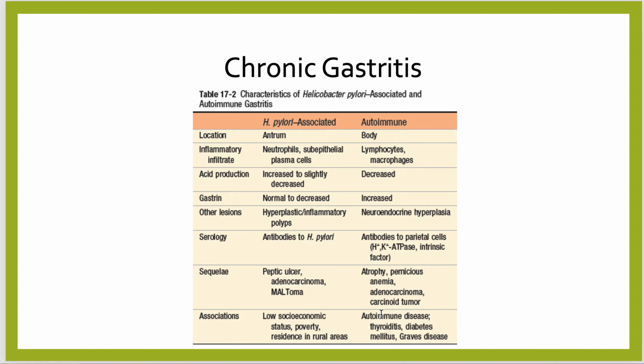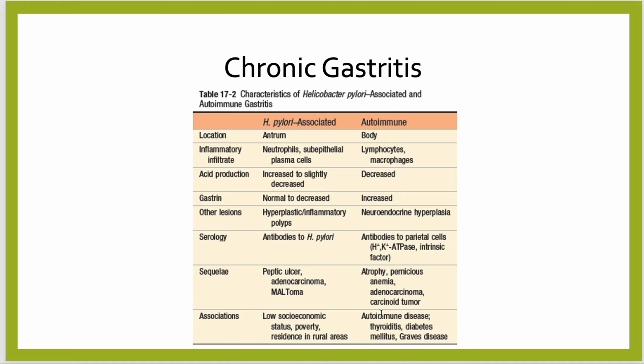Peptic ulcer. In H. pylori, there are spiral shaped bacilli present in the gastric biopsy. These organisms are concentrated within the superficial mucus. We demonstrate them by a special stain, Warthin-Starry silver stain. Which stain? Warthin-Starry silver stain.